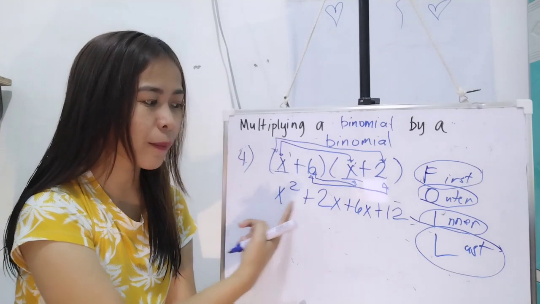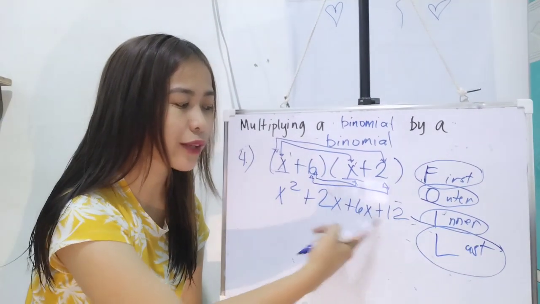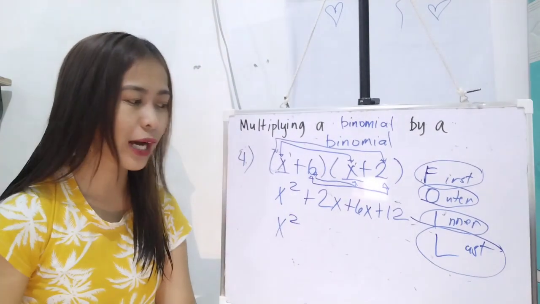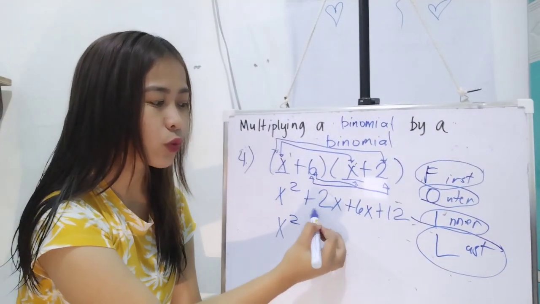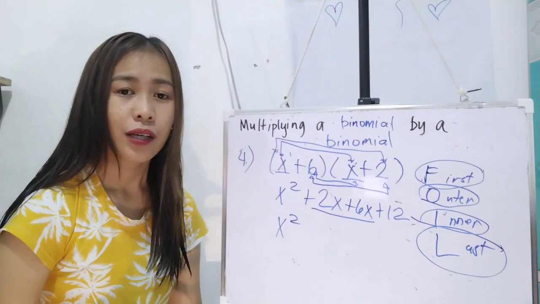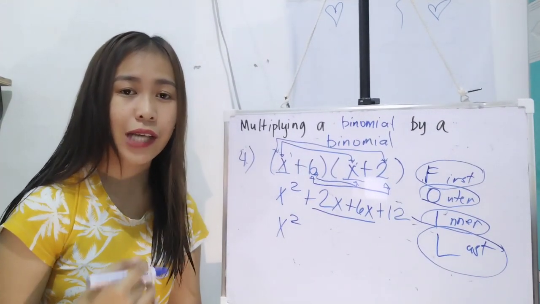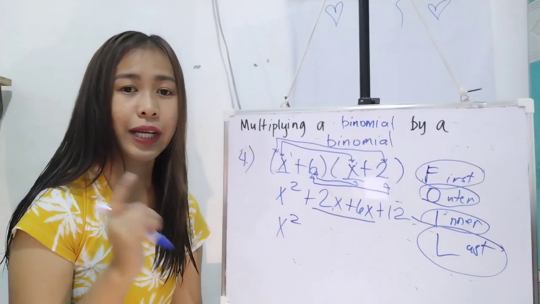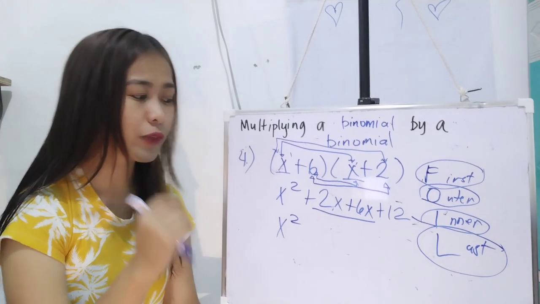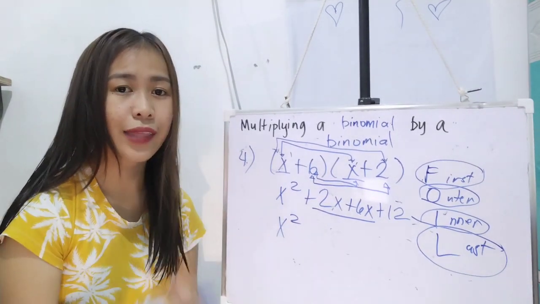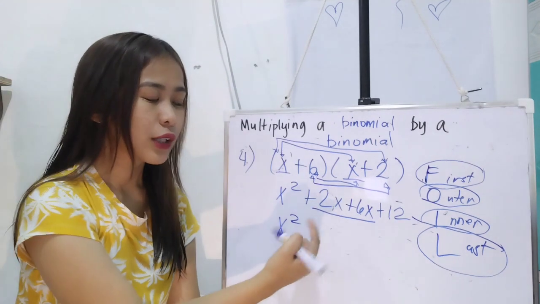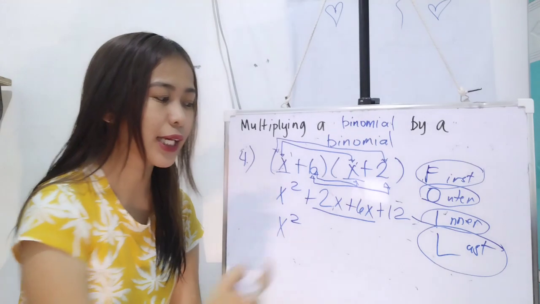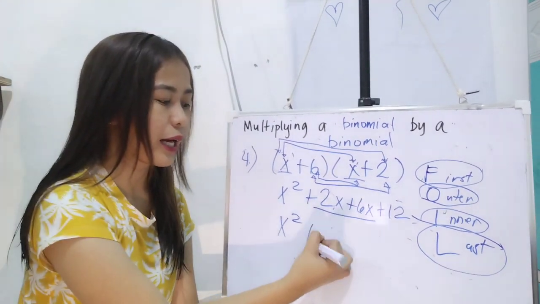Okay? So, si x squared ba? May kagaya ba siya dito na may exponent din na 2? Of course, wala. Therefore, you have to copy that. Ibaba mo lang. And then, as you can see, si 2x saka 6x seems like they are like terms. Paano sila naging like terms? Kasi yung kanilang x or variable na kasama ay parehas na 1 yung exponent. Tama? Therefore, we have to add them. And kapag mag-a-add tayo, syempre, i-add lang natin yung dalawang numerical coefficient. That is 2 plus 6. That is 8. Ayan, plus 8.